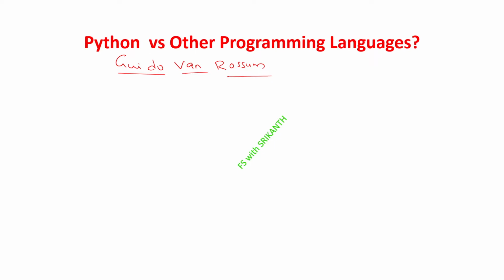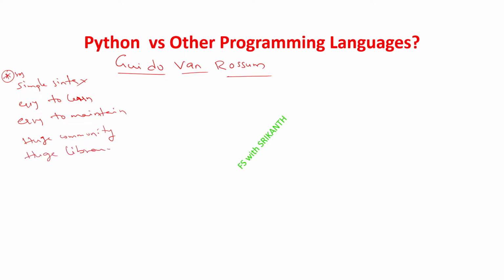When we compare Python with other programming languages, you should think of one thing: very little code, and the syntax is very simple. First, simple syntax, easy to learn, easy to maintain, a huge community, and huge library support. When we compare with other programming languages, these five points are the most important.